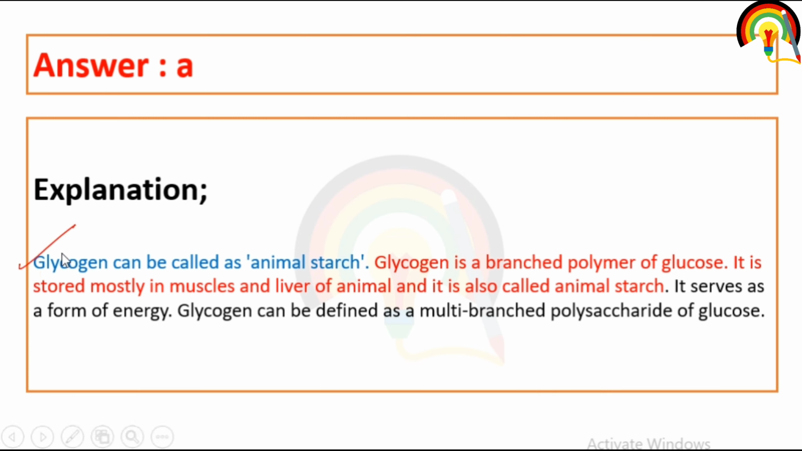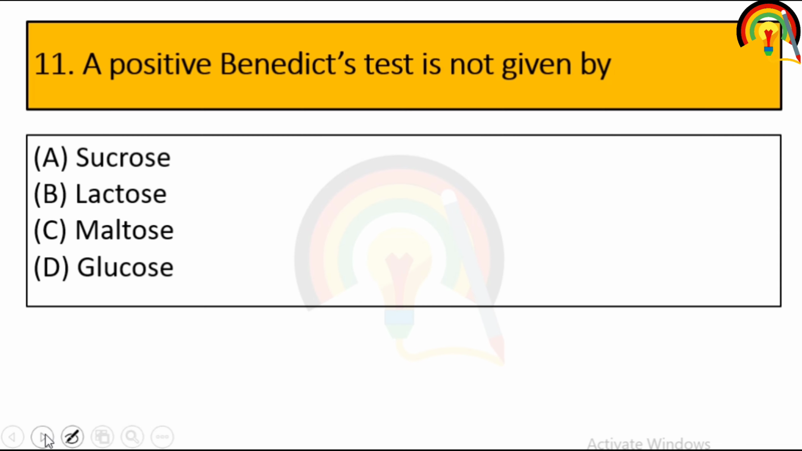Glycogen is a branched polymer of glucose. It is stored in muscles and liver of animals and it is also called animal starch. A positive Benedict test is not given by. So a positive Benedict test is not given by non-reducing sugar, and an example of non-reducing sugar is sucrose.